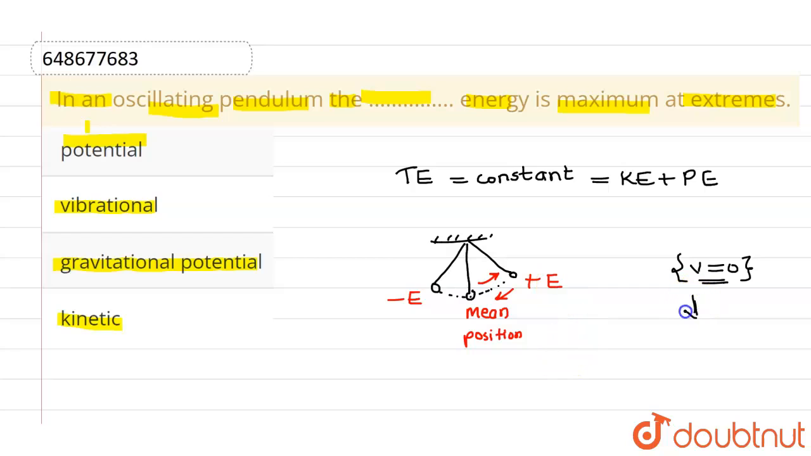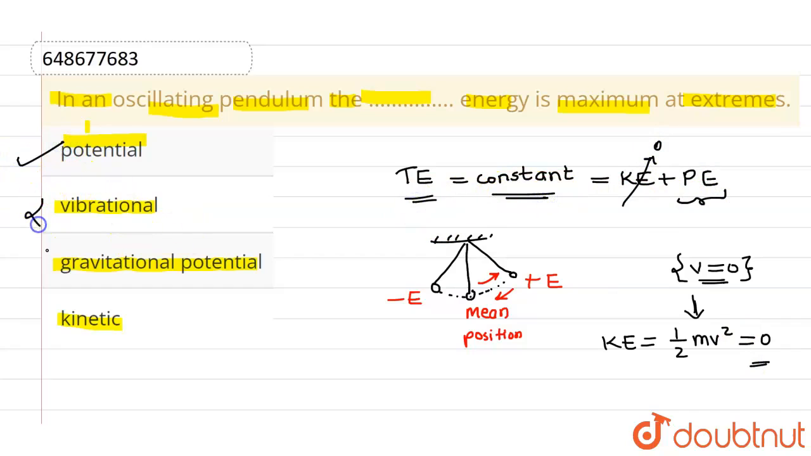Okay, now if velocity is zero, this implies that half mv square, which is nothing but kinetic energy, should also be equal to zero. Now if kinetic energy is zero at the extreme position, then the potential energy will be maximum, as total energy remains constant. So the correct option is option 1, potential energy, and all the rest of the options are incorrect. So this blank space will be filled by potential. I hope you understood. Thank you.